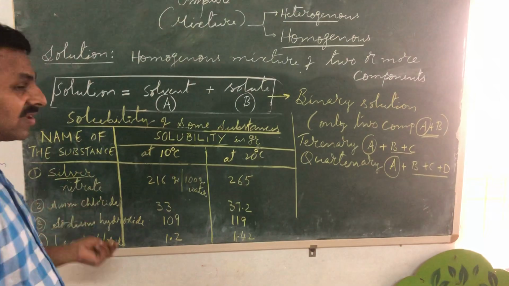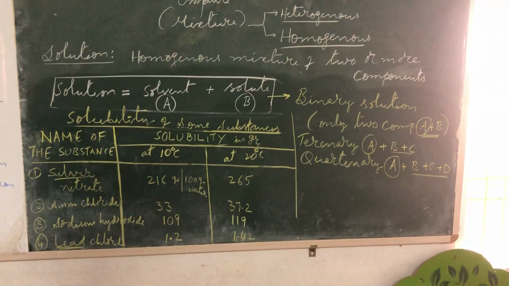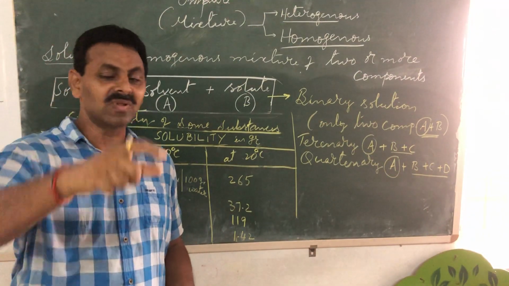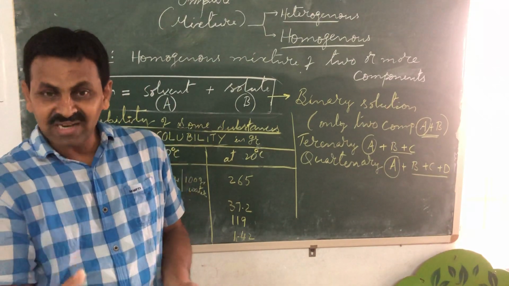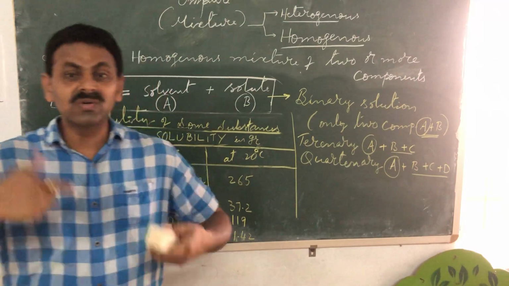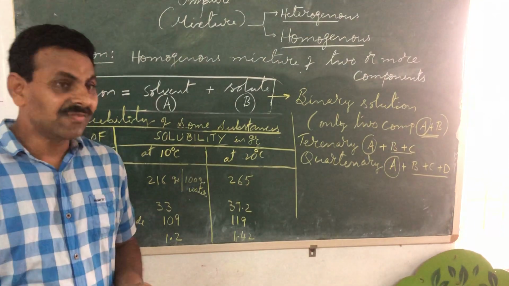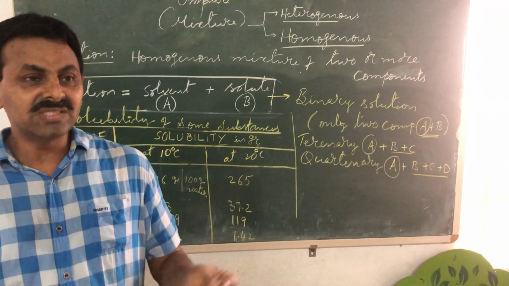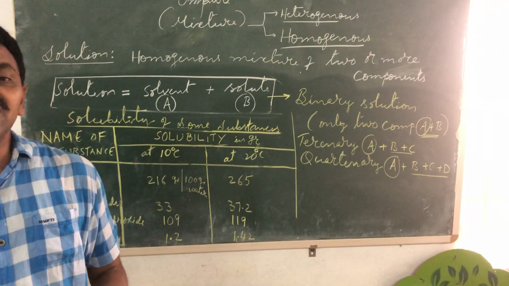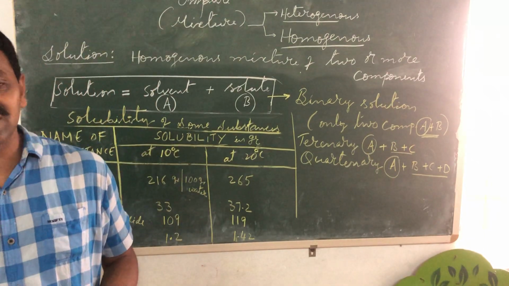of silver nitrate. You may be surprised or astonished: how is it possible that in 100 gram you are adding more than 200 gram? I have only 100 gram water or 100 ml water, and you are saying that I can dissolve more than 200 gram? Yes, you can do it, because it all depends on the nature of the substance that you are adding. Suppose you are adding sand in water, not a single gram will be dissolved.